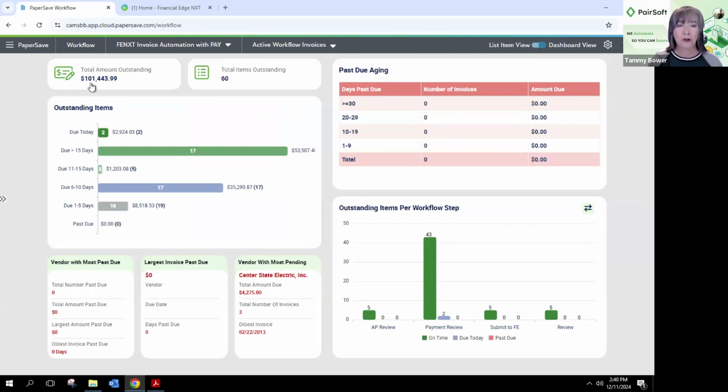They total just over $101,000 based on due dates that we have captured from the invoice, or calculating it based on terms. We can know what invoices are due when, and what the dollar expectancy is for those invoices in those different time periods. But I can also see here that I have 44 invoices sitting in my payment review, waiting for a batch to be built, right? But we're going to start over here at this submit to FENXT.